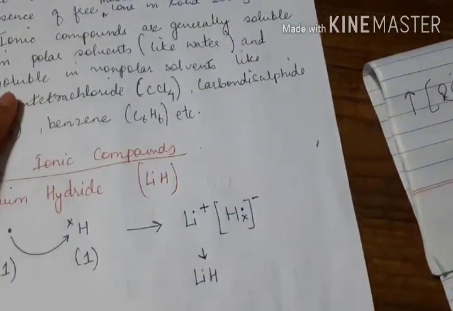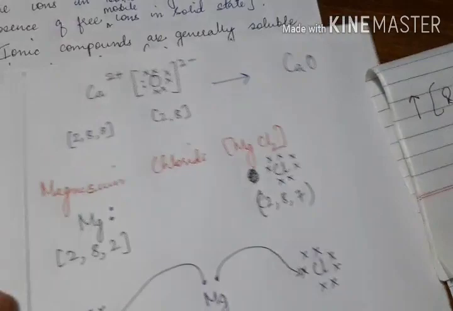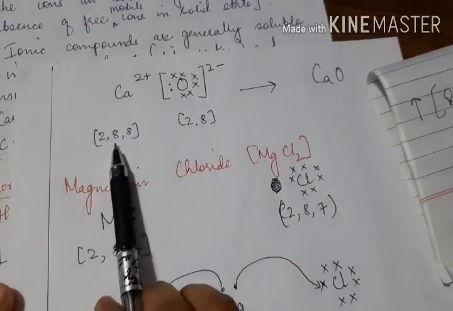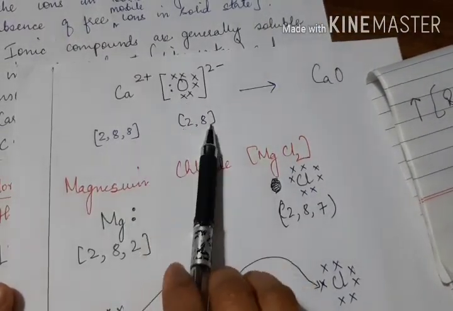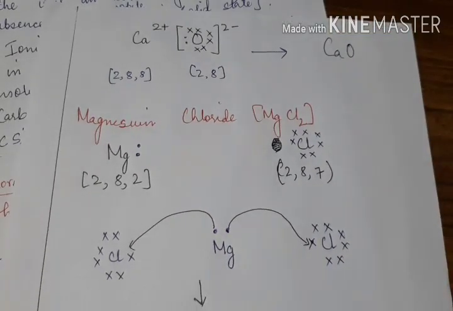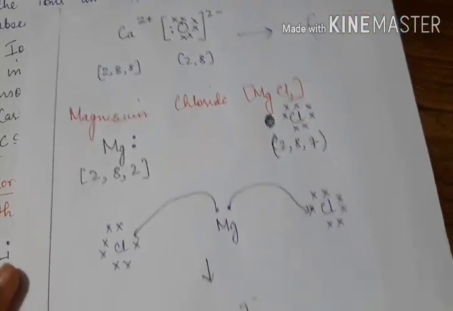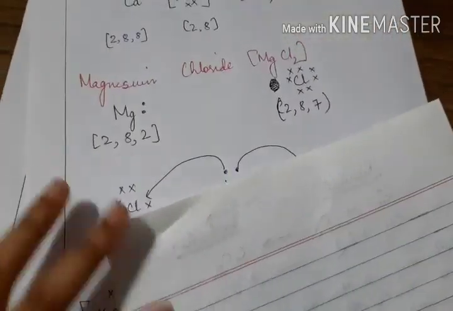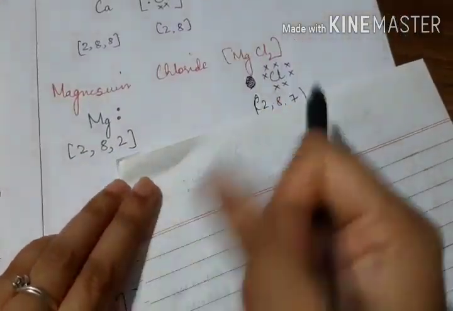And if you look here, Ca 2 plus is 2, 8, 8, a very stable configuration. So they form the ionic compound CaO. Now let's talk about the next one, magnesium chloride.